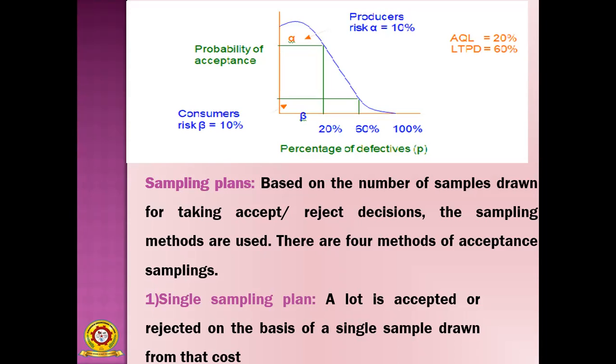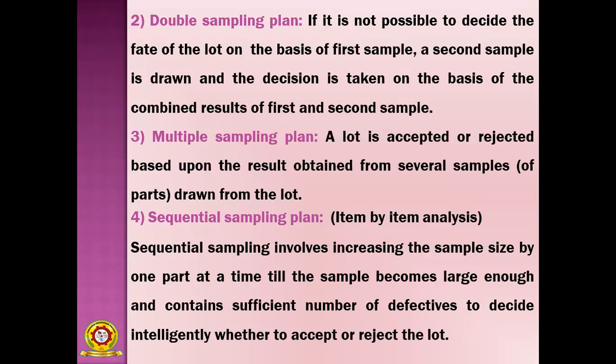Suppose any defect is found in one product, then the total lot will be rejected. So that is a very important task in the single sampling plan. So you remember that. Then second one, double sampling plan.